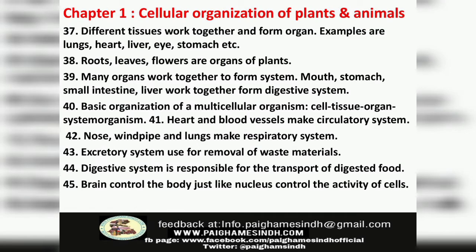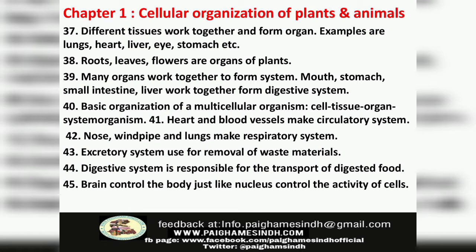Number 37: Different tissues work together and form organ. Examples are lungs, heart, liver, eye, stomach, etc. Number 38: Roots, leaves, flowers are organs of plants. Number 39: Many organs work together to form system. Mouth, stomach, small intestine, liver work together to form digestive system.